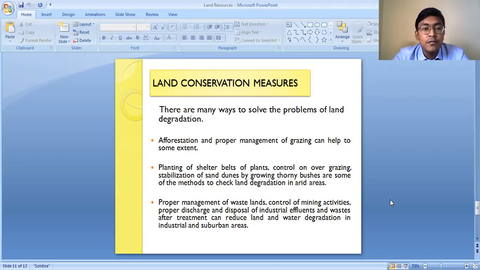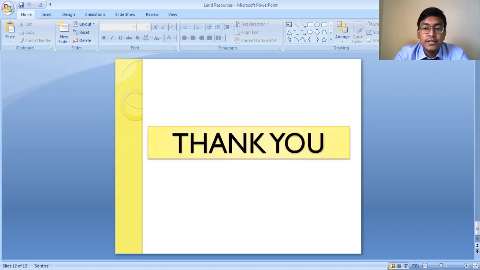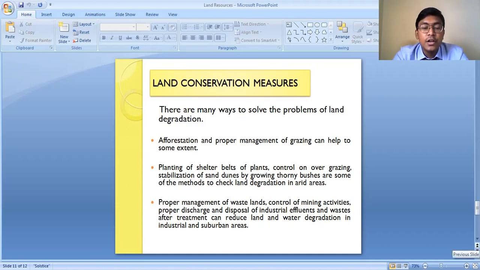Now you can see every day we are throwing garbage, and the wastewater from our houses goes out. So if this wastewater is treated by the municipality or the municipal corporation before discharging it in the river or dumping it on the ground, what will happen? The problem of land degradation can be sorted out to some extent. So this is about the different techniques which can be followed to conserve the land resource and control land degradation.